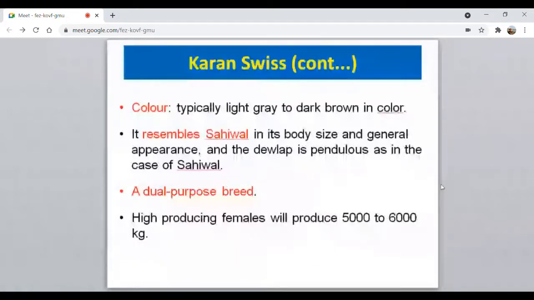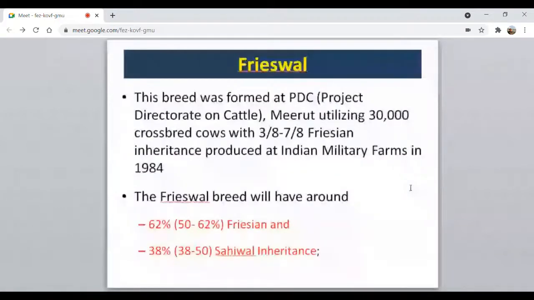Then coming to another breed, that is Frieswal. The name itself says it is the cross between Friesian and Sahiwal. It was developed at PDC Meerut. That is Project Directorate on Cattle, Meerut, Uttar Pradesh. So here the Frieswal breed will have around 50 to 62% Friesian, then around 38 to 50% Sahiwal inheritance.